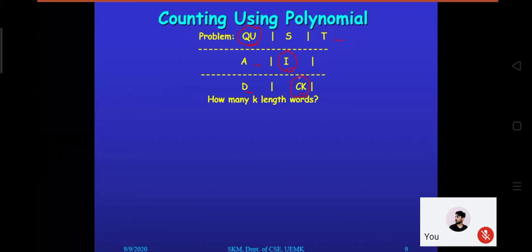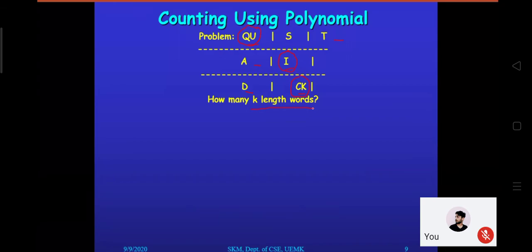Look, we framed a word QUICK, its length is 5. If it is asked to make a 5 length word, my answer should be QUICK. Now if it is asked to make another 5 length word except QUICK, we can observe that it is not possible.